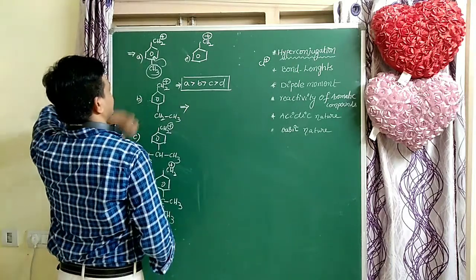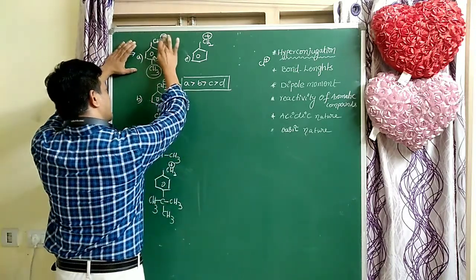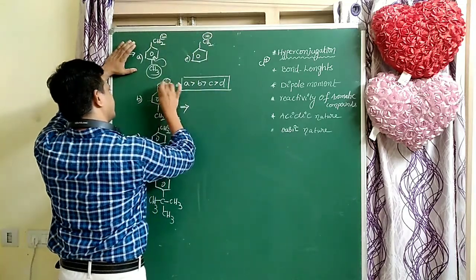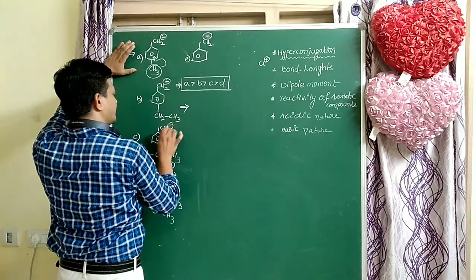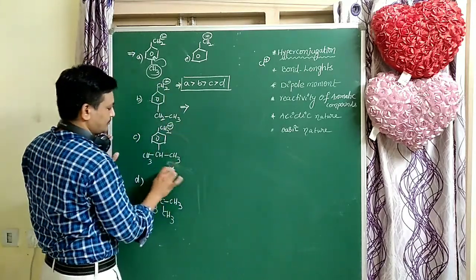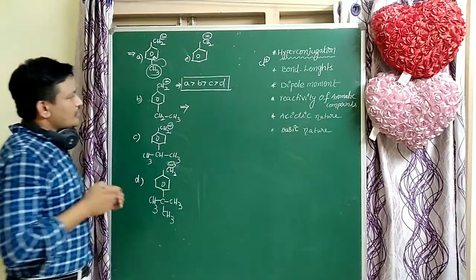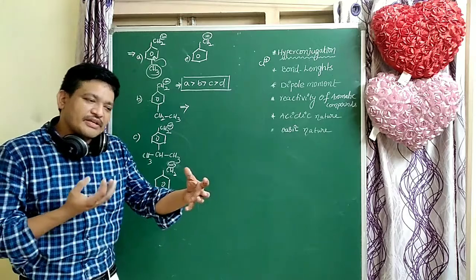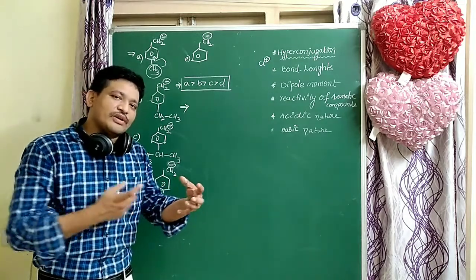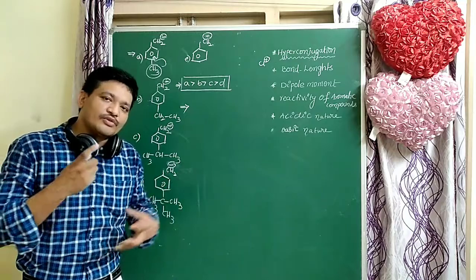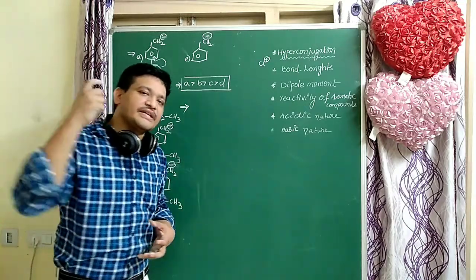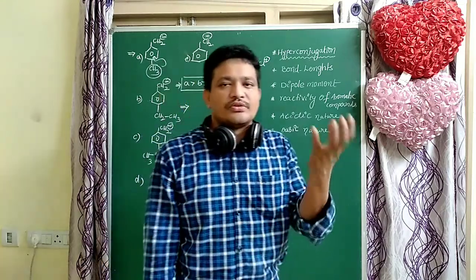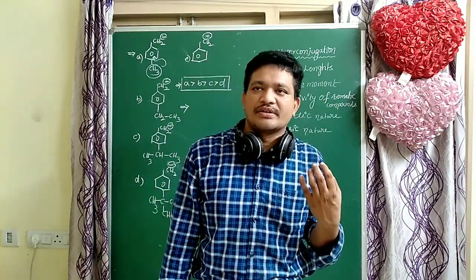here the carbanion, with the minus charge, is there. Where withdrawing groups are present, stability increases. Where donating groups are present, the stability of the carbanion decreases. Due to withdrawing groups, carbanion stability increases.